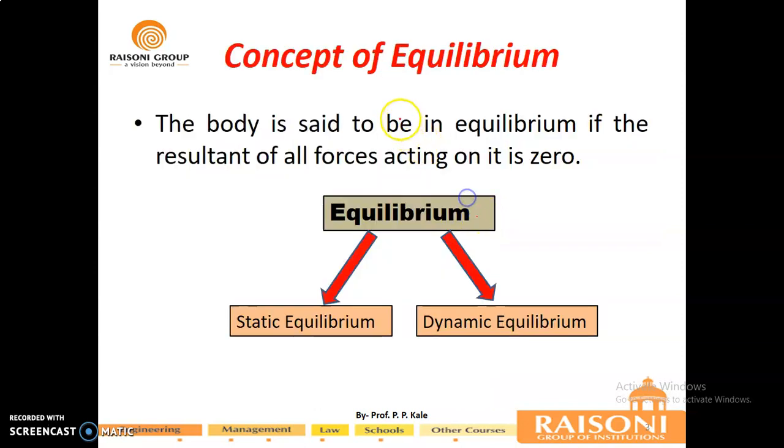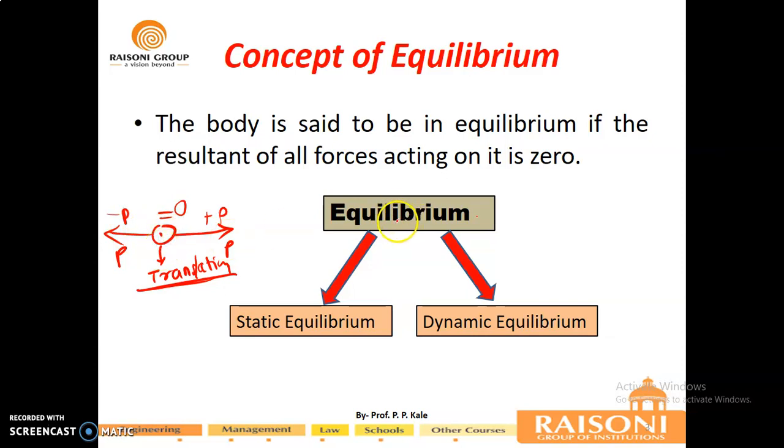So moving to the content, the concept of equilibrium. What do you mean by equilibrium? A body is said to be in equilibrium if the resultant of all forces acting on it is zero. If you are pulling this body to the right side and also to the left side with the same amount of force, what will be its resultant? It will remain over here. No translation, no change of position of this body will occur, since the resultant is 0. Plus P minus P will be equal to 0. That is called the resultant. So the resultant is 0, therefore this body is said to be in equilibrium.